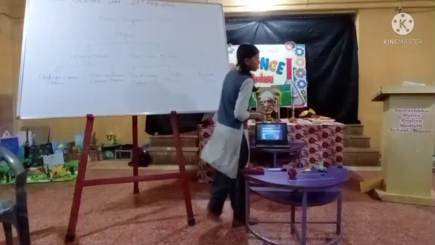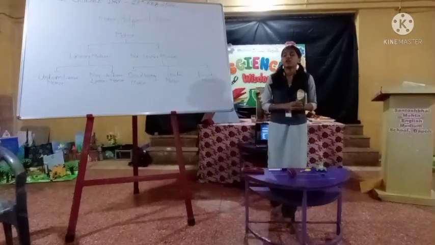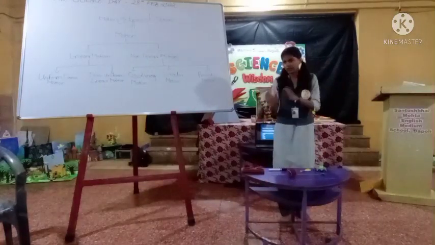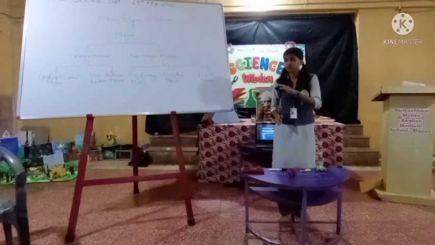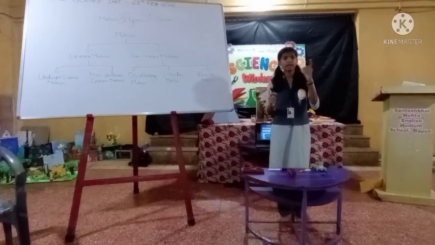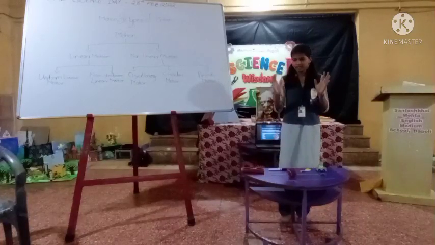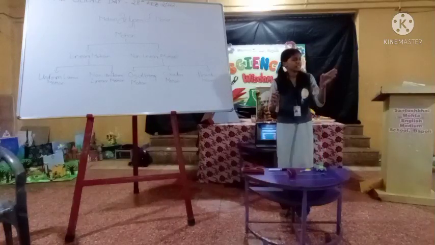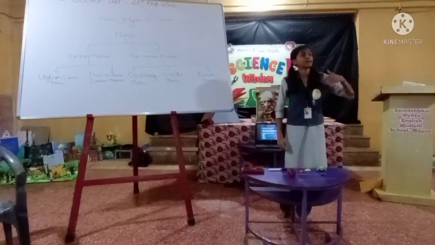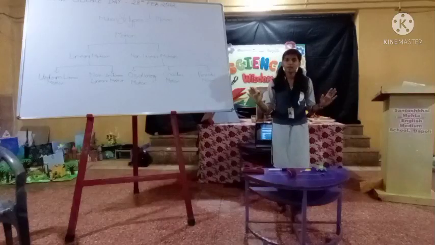Very good. For completing 1 day, how many hours are required? 24. So first day 24, second day 24. So that motion is also repeating again and again. Means the Earth rotates around itself, completing one round. So for 1 day 24 hours, second day 24. That motion is repeating again and again, so that motion is said to be a periodic motion.